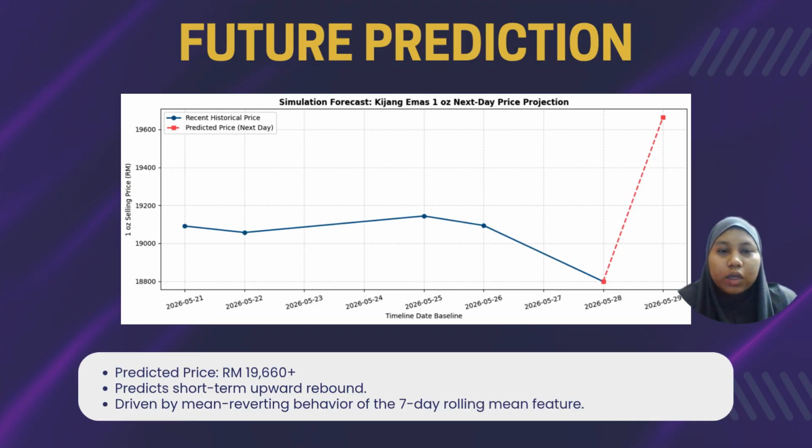So now let's move to the next slide, which is the future prediction. If you look at the graph, the blue line shows the current actual market trend, where the gold price dropped sharply to around 18,800 ringgit. But our model predicts that the next day it will go up to 19,660 ringgit, shown by the red line. The reason behind this upward prediction is the 7-day rolling mean feature. Since the price fell so quickly, the linear model sees it as a temporary drop and uses the weekly average to pull the forecast back toward the normal level. This shows clearly how our features guide the model behavior when predicting the next business day.